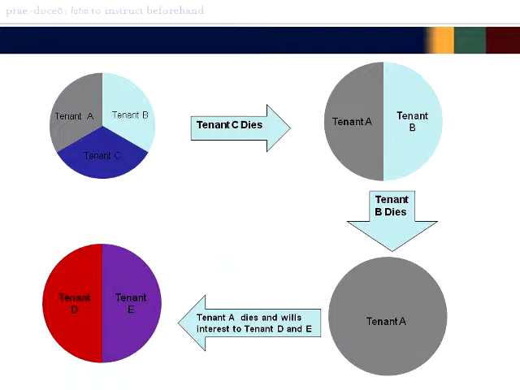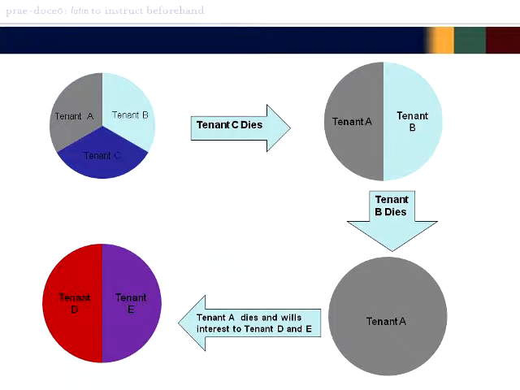Later, Tenant B dies. Another transfer of title takes place immediately upon the death of Tenant B. His share goes to Tenant A, who is now an owner in severalty. Once again, all that is necessary to prove the transfer, because it was owned in joint tenancy, is the recording of the death certificate of Tenant B in the county in which the property is located. And as previously stated, Tenant A is now an owner in severalty.